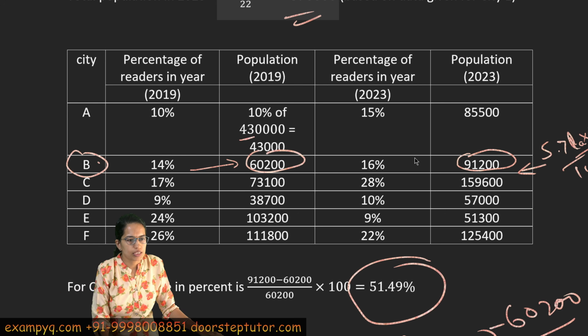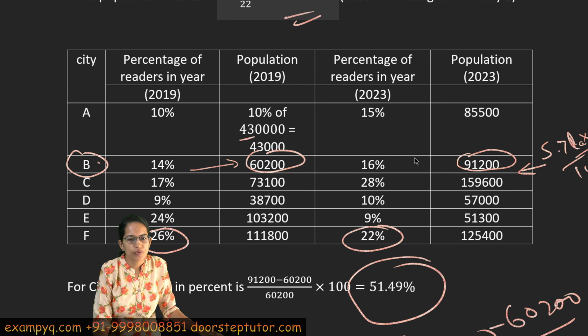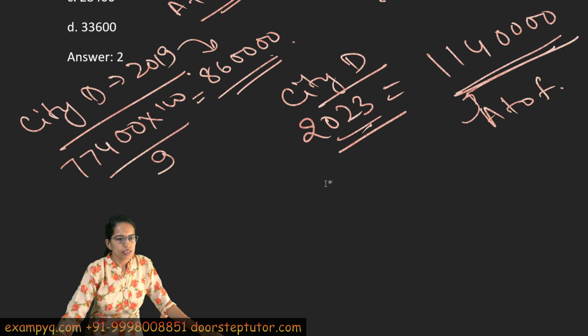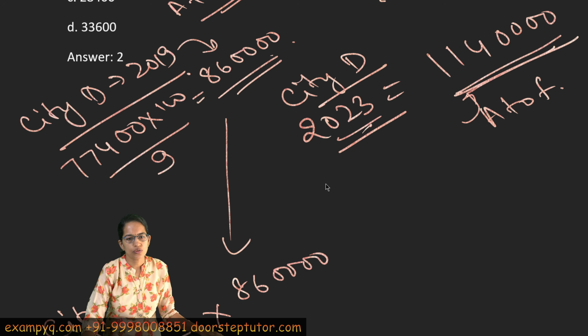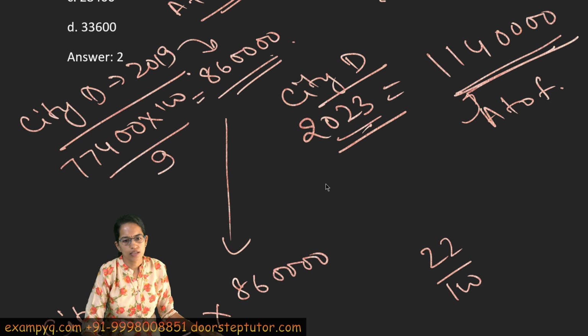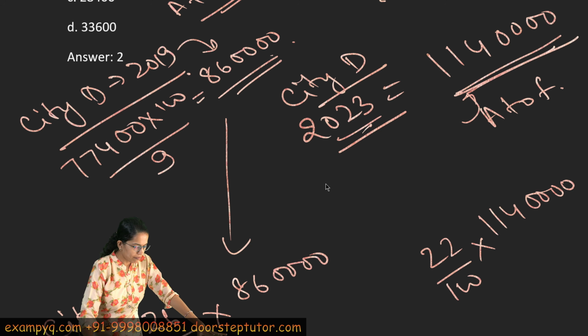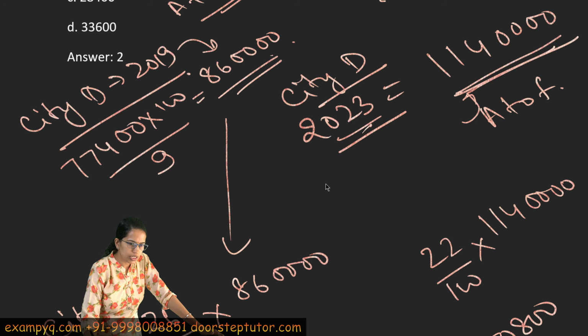Going back to the question, city F is 26% and 22%, right? So now I have to calculate for city F for 2019, 26% of 860000 and 22% of 114,000, right? I find out these values and this gives me 250,800 and this gives me 223600. Now what is asked is the difference.